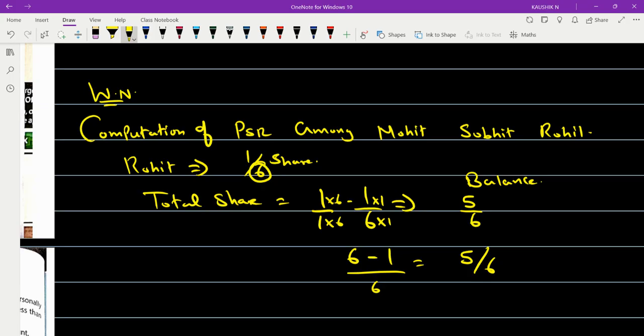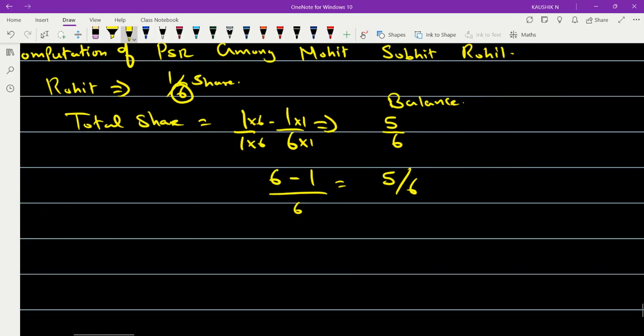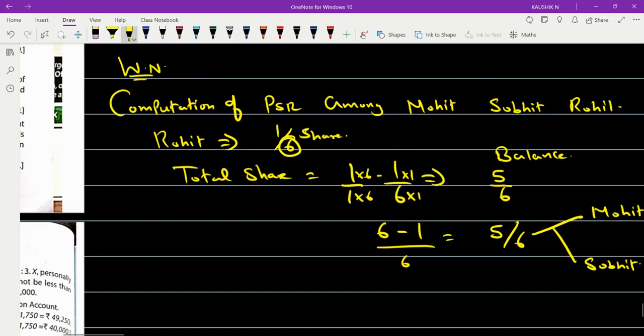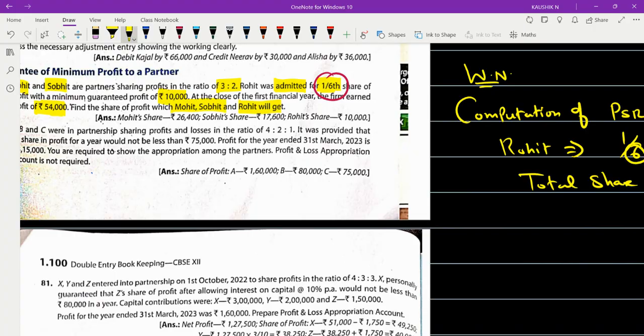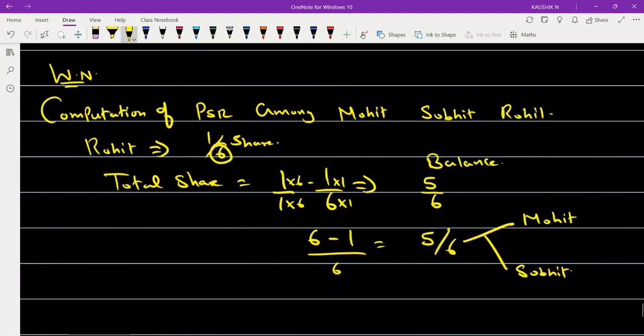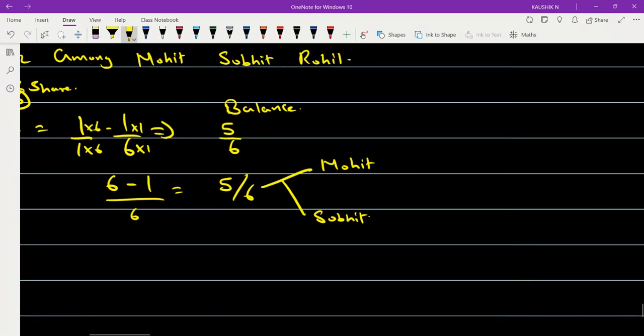Right. Now this balance 5 by 6, இதில் யாருக்கு share of profit இருக்குன்னு பார்த்தா the partners Mohit and Sobit. அப்போ மோஹித்துக்கும் சோபித்துக்கும் இந்த 5 by 6 தான் they have got the share. அப்போ அது என்ன ஷேர் அப்படின்னு பார்த்தா, the question says they are sharing the profits and losses in the ratio of 3:2. அப்போ அந்த 3:2 இதில் சப்ஸ்டியூட் பண்ணு.